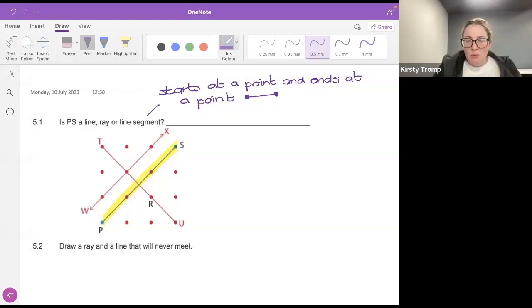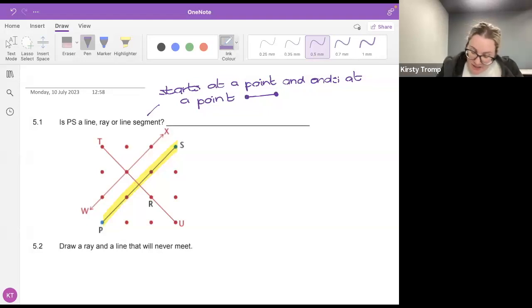Oh, and our screen has just disconnected, everybody. So sorry. Let's get that up and going for you again. So a line segment starts at a point and ends at a point. Jaden is completely correct. All right, let's carry on while we're waiting for the screen to reconnect. Who can tell me in the meantime, what is a ray? Amar, tell me, what is a ray? Ma'am, a ray has a start but has no end.